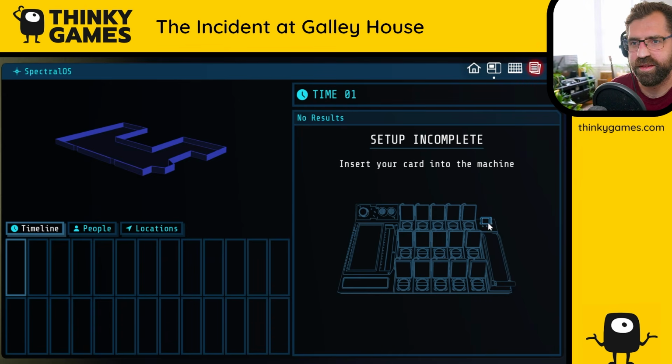New evidence discovered: access card. Okay, so I can insert my access card there. What is this screen? Okay, we've got another screen display. I see, it's the thing there. Oh, and this will be the house.